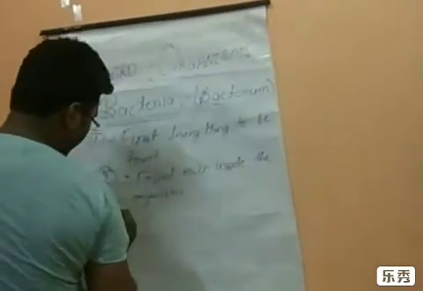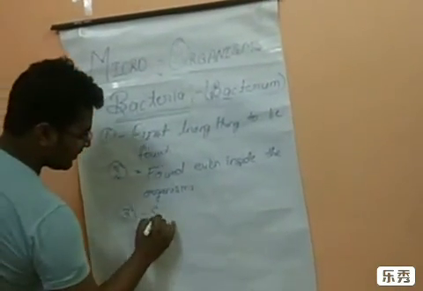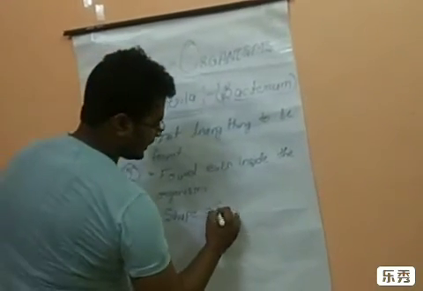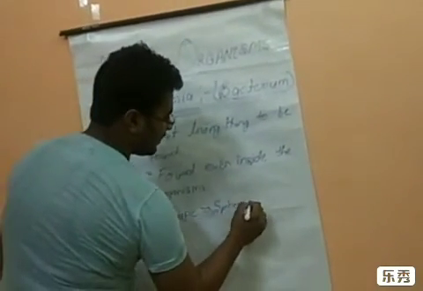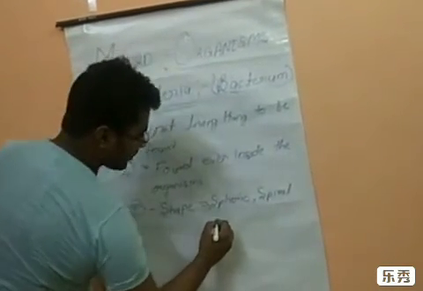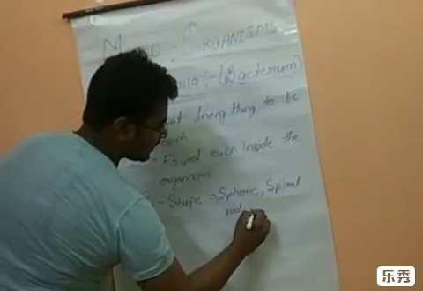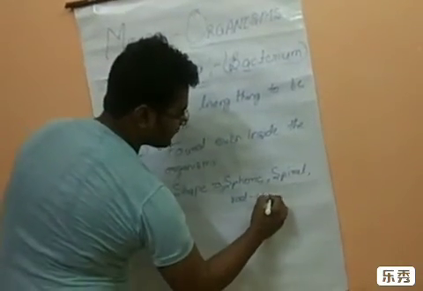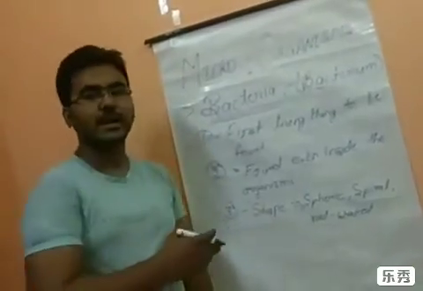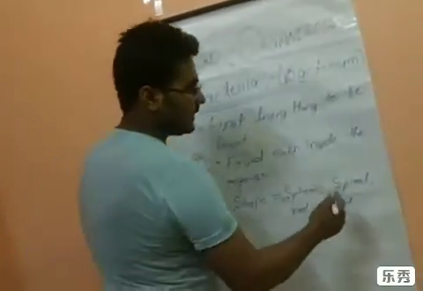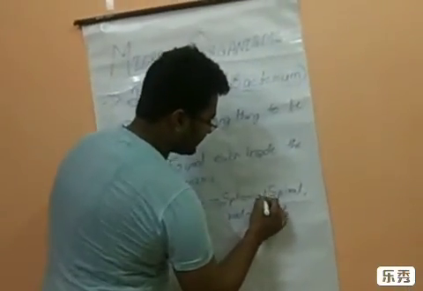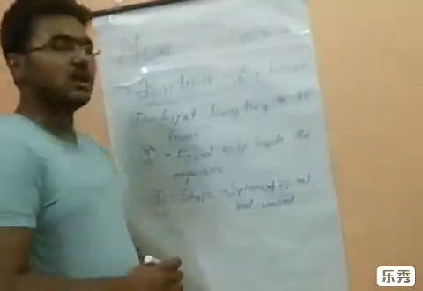The third point is the shape. Its shape may be spherical, spiral, and rod shaped. So we can say that the shape of bacteria can be any shape, either spherical or spiral or rod shape.